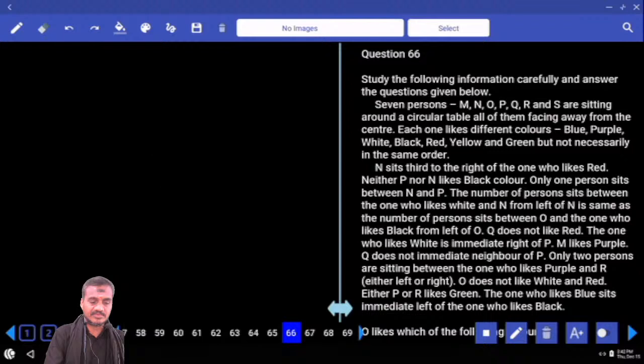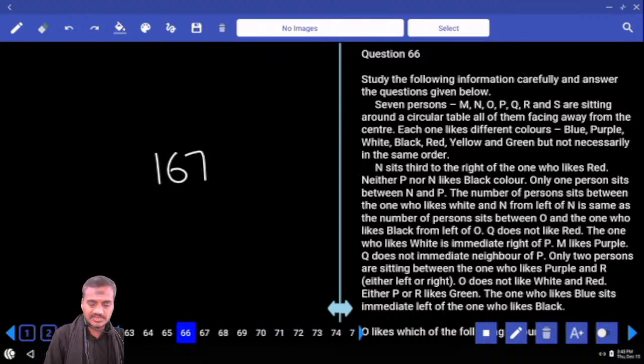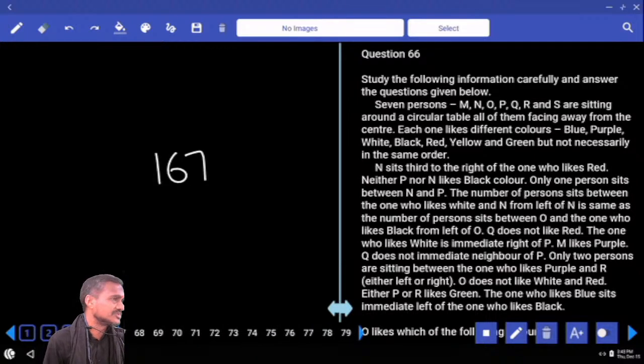Number 167. Now, the 66th one is based on 7 persons seated around a circular table, and each one of them likes a different color. All the persons are facing away from the center. Information is clearly given about the persons at the center. Now, first or second priority? Keep this one under the second priority, because an odd number of persons were there, at the same time facing away from the center, and a parameter is added.